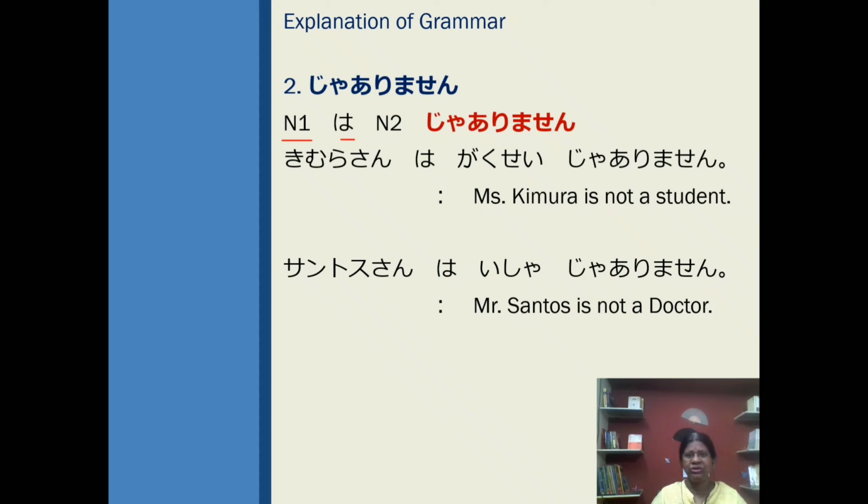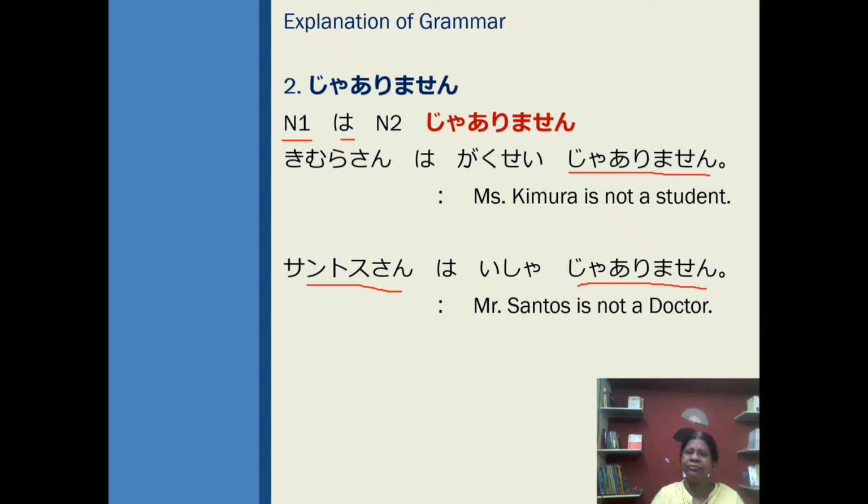I am not a student. Watashi wa ginkoin ja arimasen. I am not a bank employee. Sato-san wa isa ja arimasen. Mr. Sato is not a doctor. Here Santos-san is the topic of the sentence, with the wa particle. As it is a negative sentence, ja arimasen comes at the end.